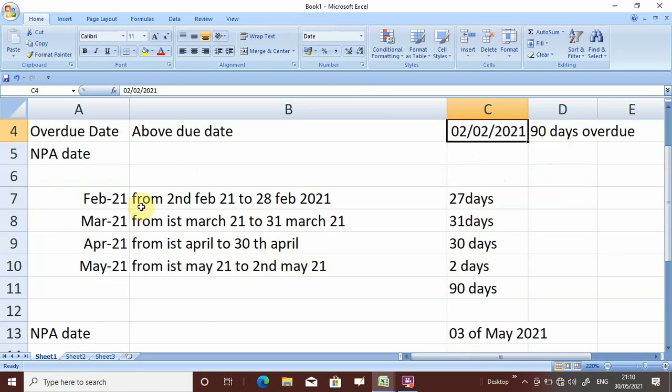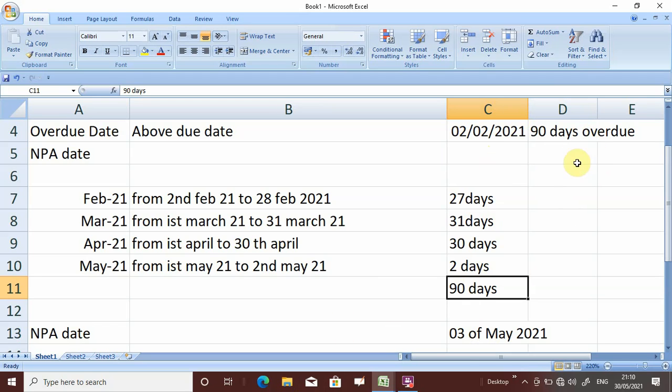From 2nd February to 28th February we have 27 days. From 1st March to 31st March we have 31 days. Then from 1st April to 30th April we have 30 days. So here it will be 27 plus 31 plus 30, total 88 days. Now we have 2 more days. In May, 1st May to 2nd May we have 2 days. So total 90 days.